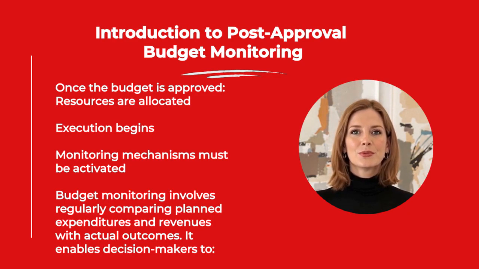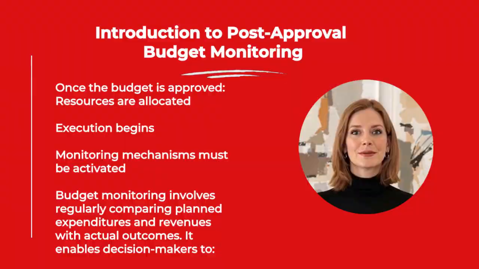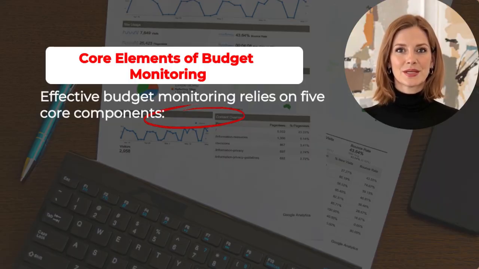Introduction to Post-Approval Budget Monitoring. Once the budget is approved, resources are allocated, execution begins, monitoring mechanisms must be activated. Budget monitoring involves regularly comparing planned expenditures and revenues with actual outcomes. It enables decision-makers to ensure financial discipline, detect misuse or underutilization of funds, reallocate resources if needed, and meet compliance and reporting obligations.